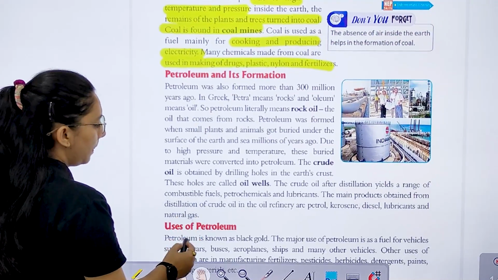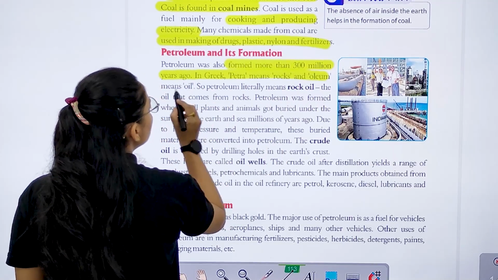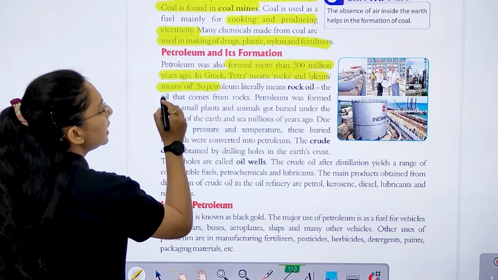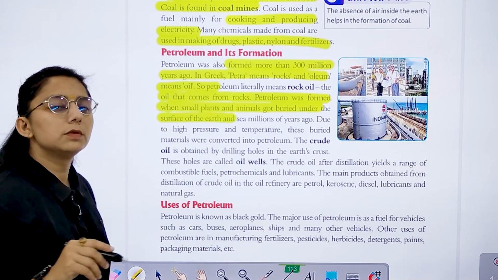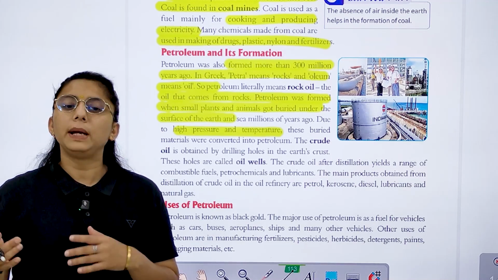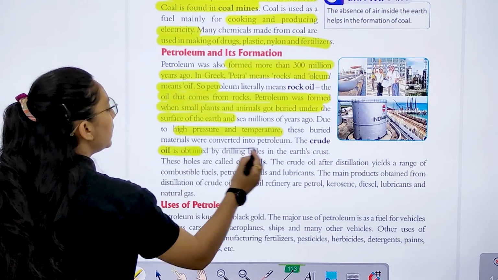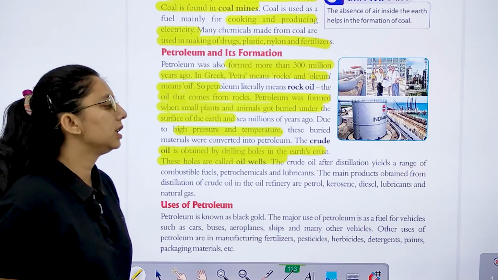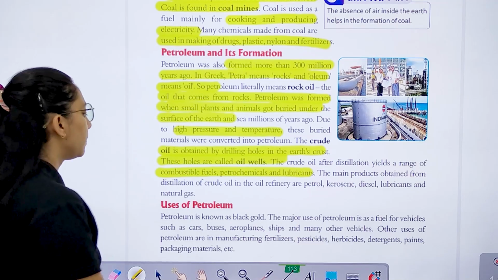Petroleum and its formation. Petroleum was formed more than 300 million years ago. In Greek, petra means rock and oleum means oil. So petroleum literally means rock oil. Petroleum was formed when small plants and animals got buried under the surface of the earth. Due to high pressure and temperature, this material was converted into petroleum. Crude oil is obtained by drilling holes in the earth's crust. These holes are called oil wells. The crude oil after distillation yields a range of combustible fuels, petrochemicals and lubricants, which are the main products obtained from distillation.